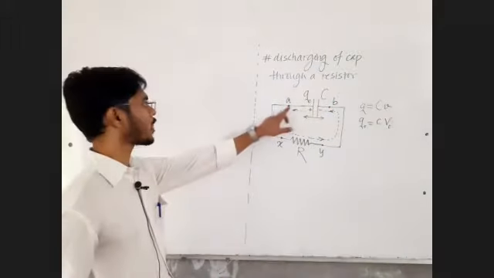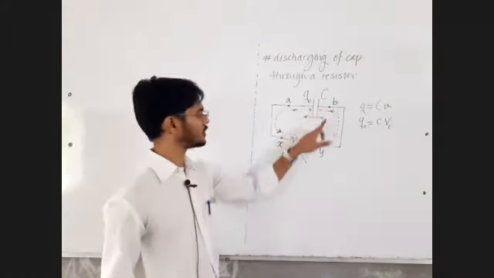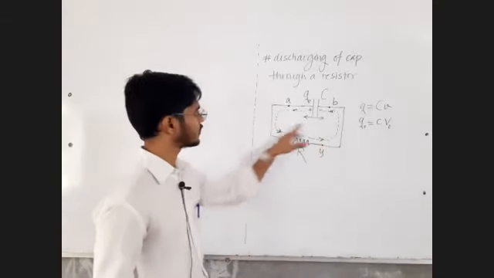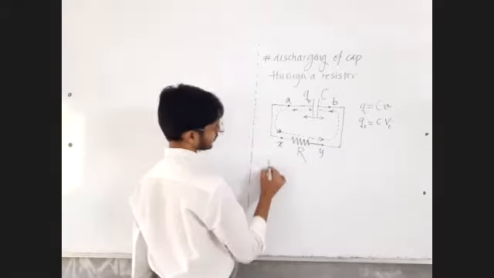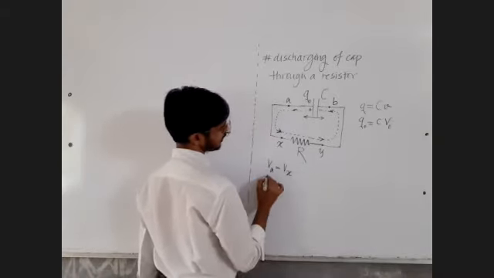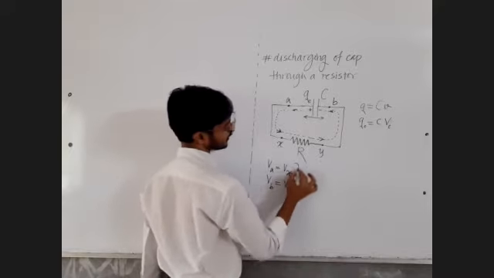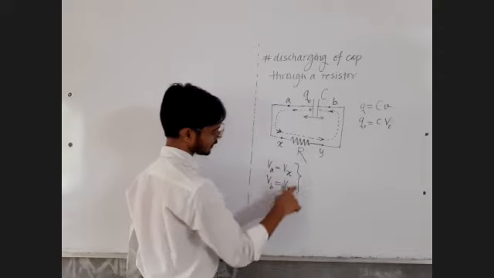Now the potential of point A is equal to the potential of point x, and the potential of point B is equal to the potential of point y, because there is only wire here. So I can say this subtraction must be equal to this subtraction.